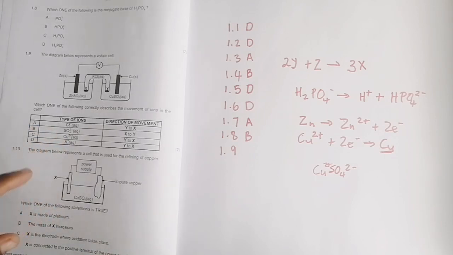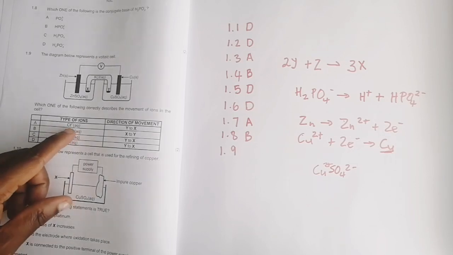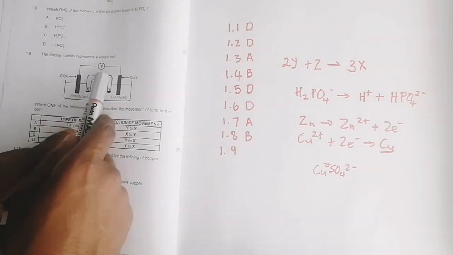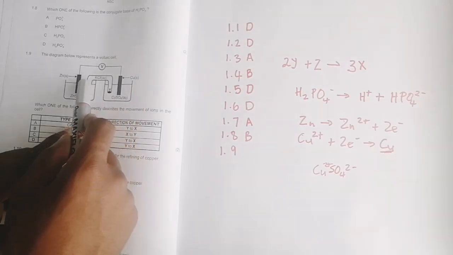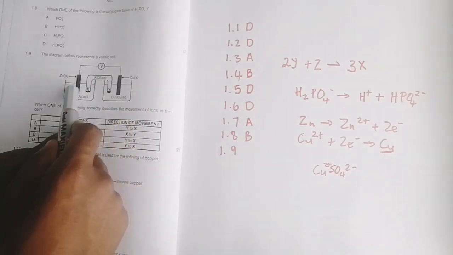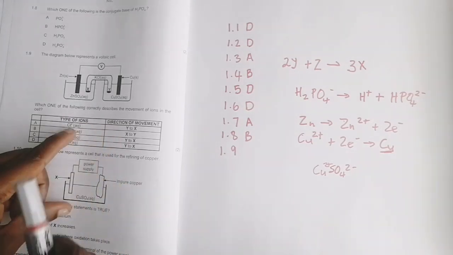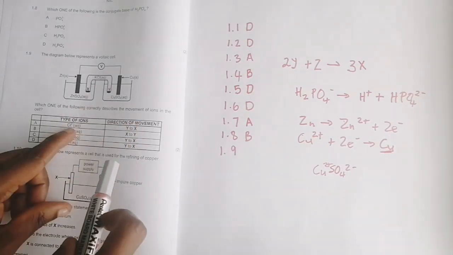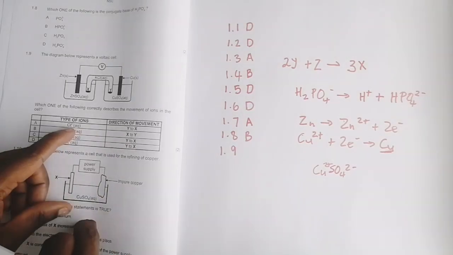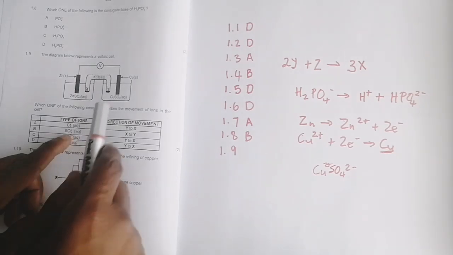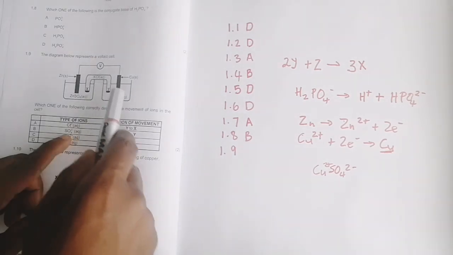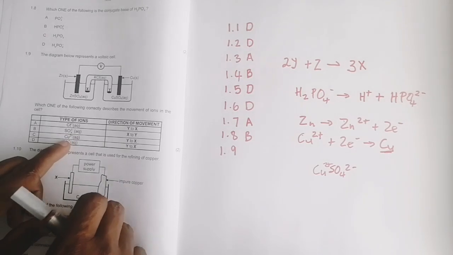And in this case, let's see which one would be. So chloride ions going from Y to X. Let's see. So chloride ions are negative, so they would go towards X, so let's say from Y to X in that case. Okay, that looks about correct, but let's check the other ones. SO4 2 minus, we said they are going to go from Y to X, so that would not be correct.